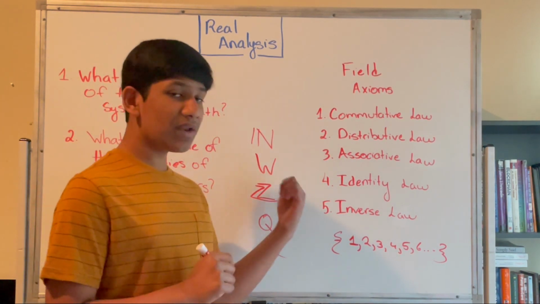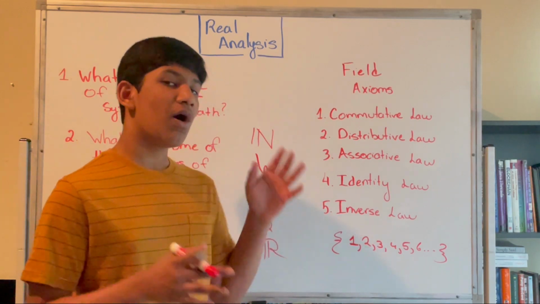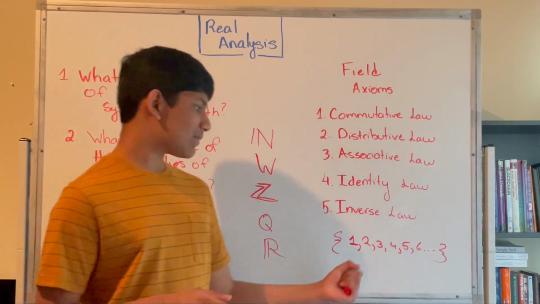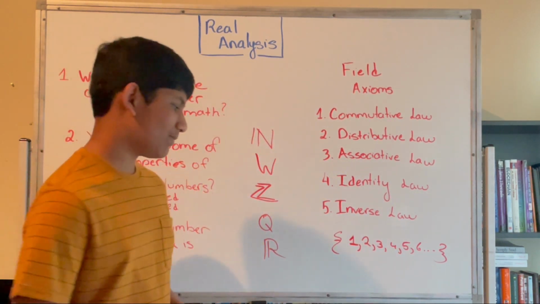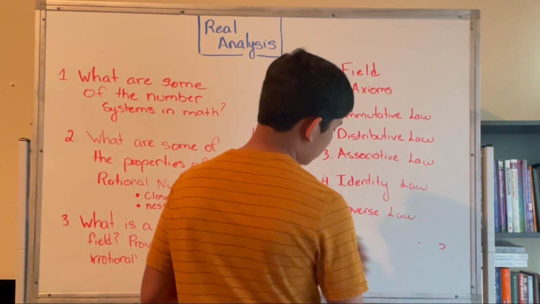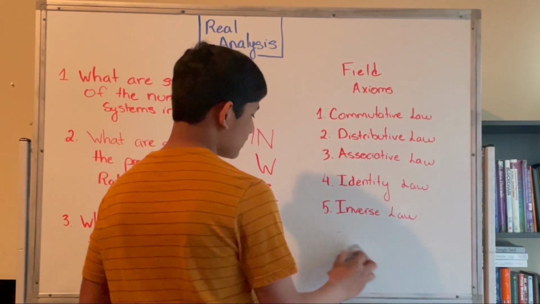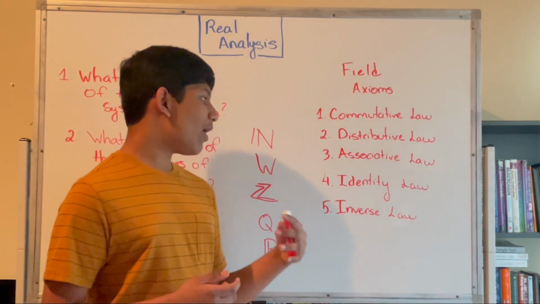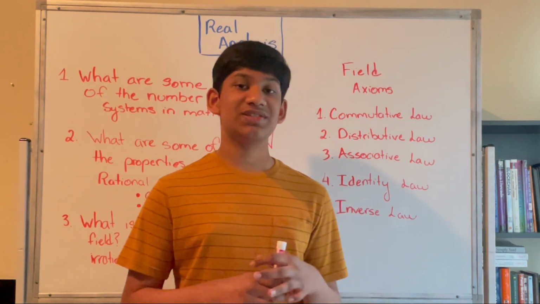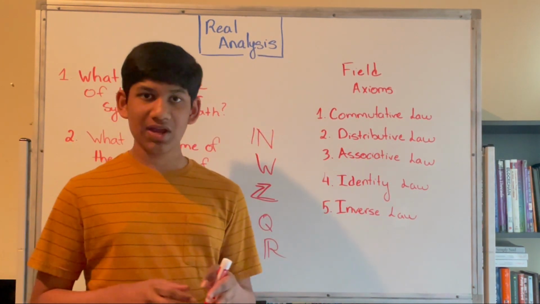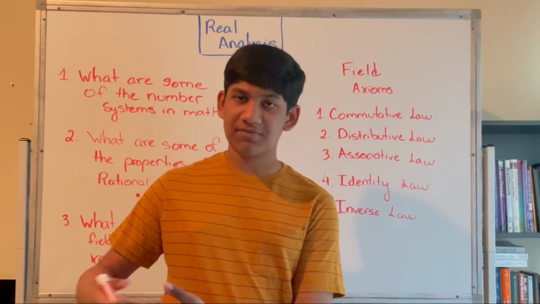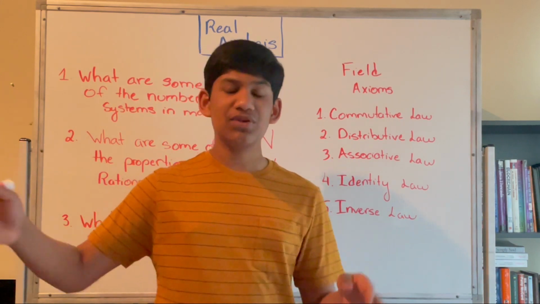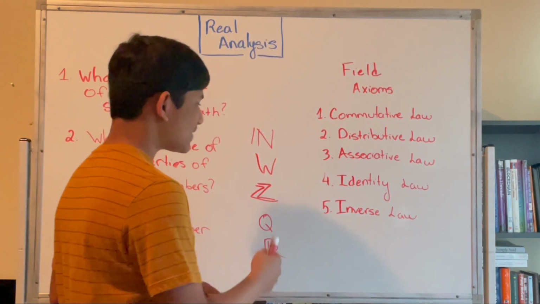Now notice that all the number systems which we're going to be talking about right now are infinite number systems, or infinite sets, more specifically. In other words, they have an infinite number of elements. Okay, so that's the natural number system. Now the whole number system we can phrase as a slight extension of the natural numbers. The whole numbers are essentially the natural numbers with 0 added. So if you have 1, 2, 3, 4, 5, 6, 7, 8, etc., then you just add 0, and you get 0, 1, 2, 3, 4, 5, 6, 7, 8, etc. So that's what the whole numbers actually are.